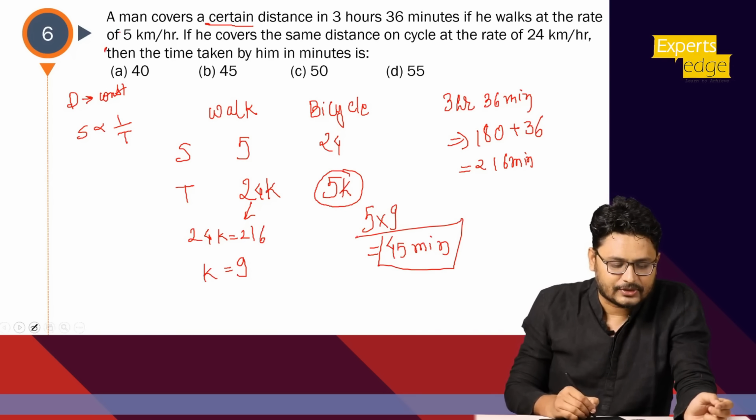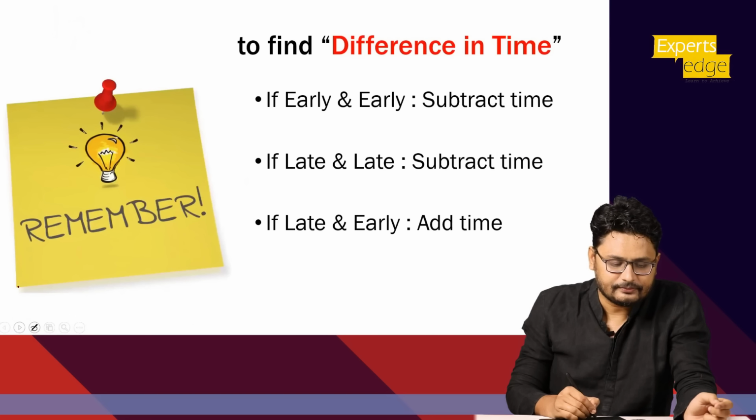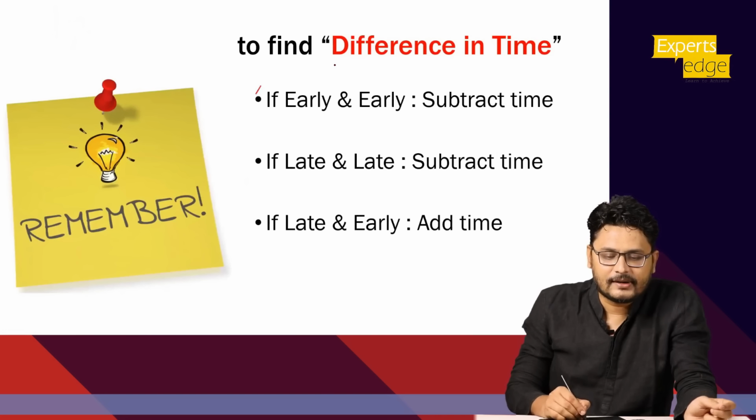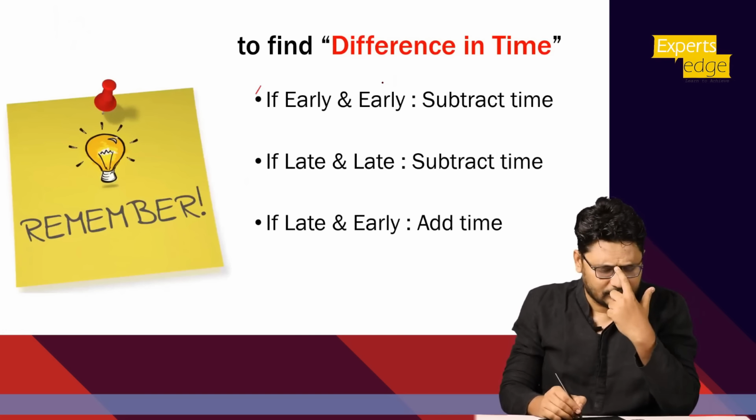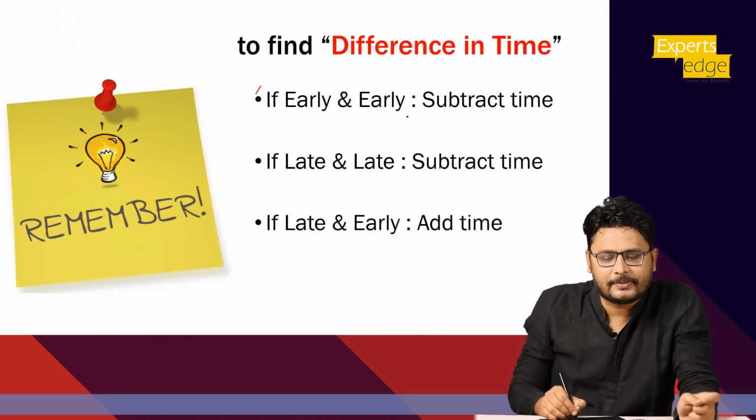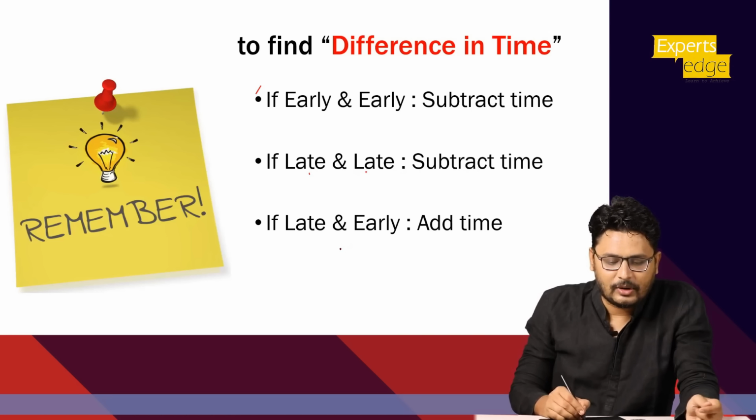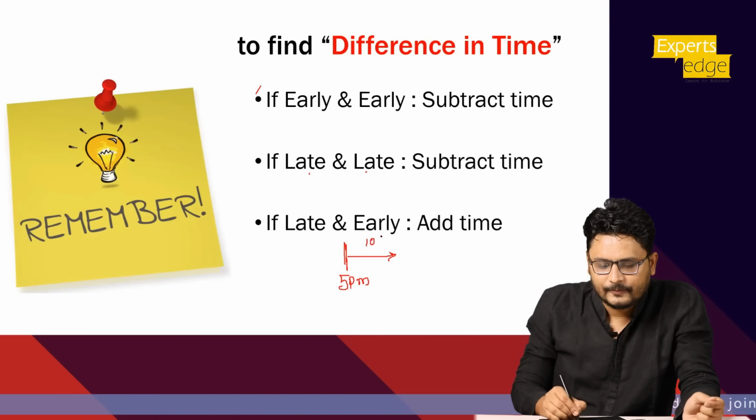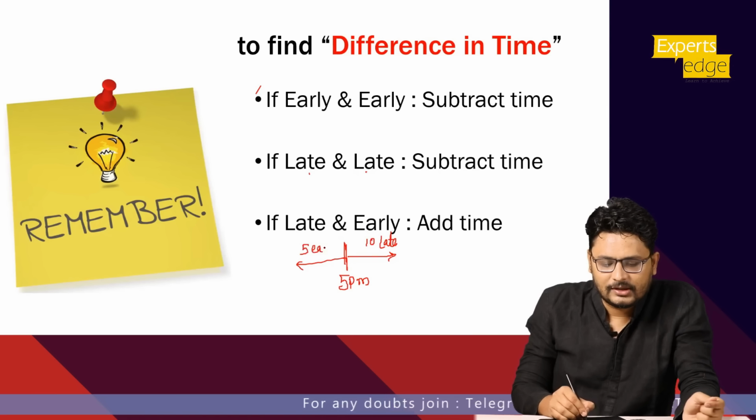Now let's move to the next question. Now remember one thing, the difference in time, how to get it. Okay, if both are early, you need to subtract the time. If one is late and the other is also late, then also subtract. If one is late and one is early, then you need to add the time. As an example, let's say if you need to go somewhere, let's say at the office at 5 p.m. One day you reach 10 minutes late, right? Another day you reach 5 minutes early. So what is the difference of the time?